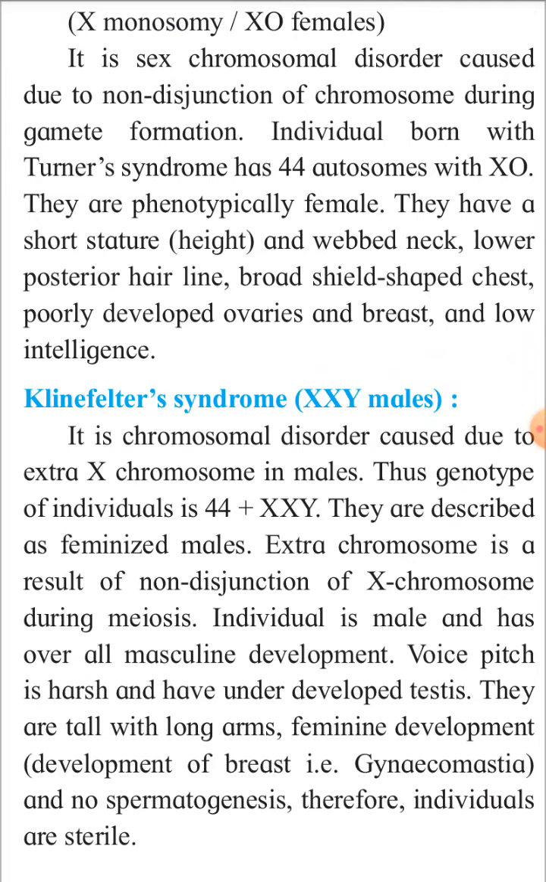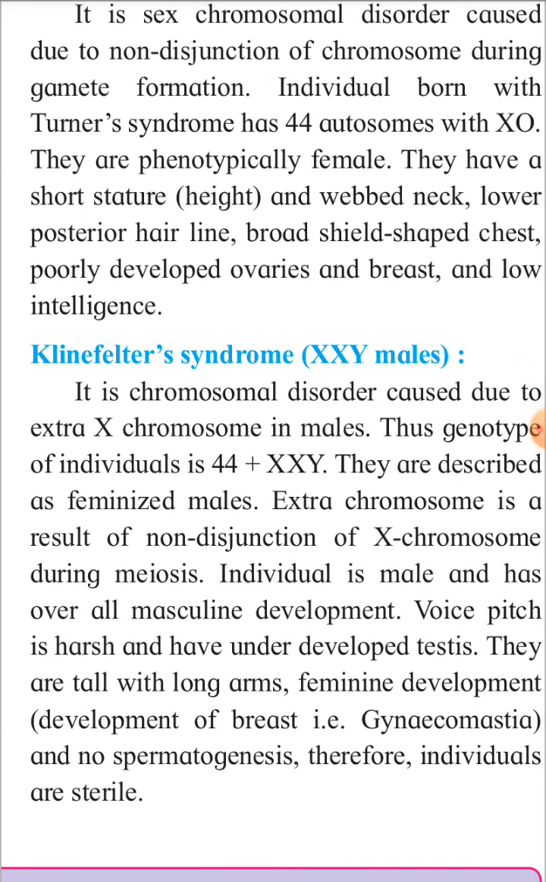So here also the pair of chromosome is not separated when there is a formation of gamete. As the chromosomes are not separated, they will come in this gamete. An individual born with Turner syndrome has 44 autosomes with X0. So they have normal autosomes, 44, and in the pair of sex chromosome, only one X chromosome is there and another X chromosome is absent.